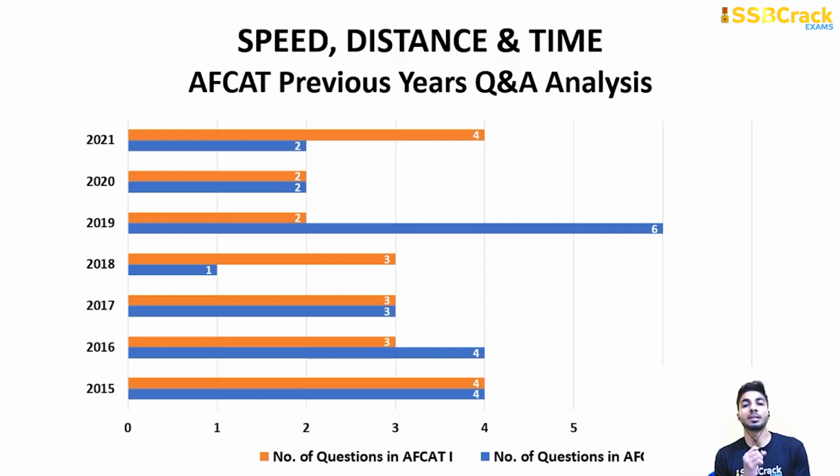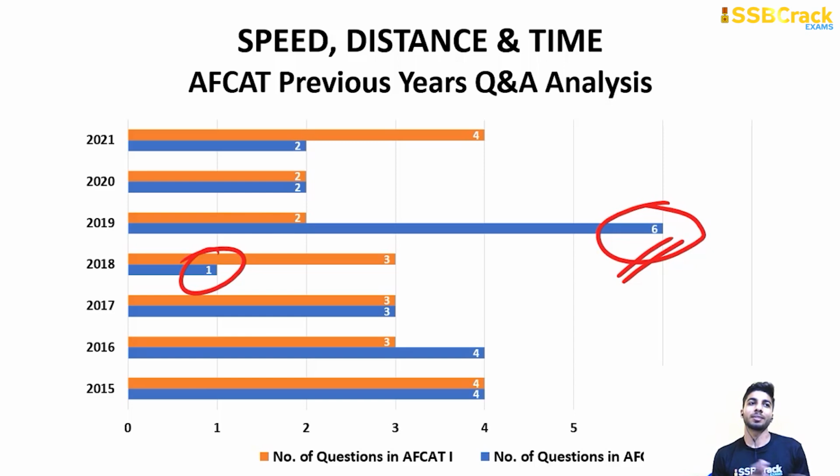Now the next topic is speed, distance and time, SDT. The questions being asked from SDT are a maximum of 6 and a minimum of 1. So this is a very fluctuating topic, and there are some questions coming from speed, distance and time. And there is always one question on average speed, and it appears in every exam, every shift for AFCAT.